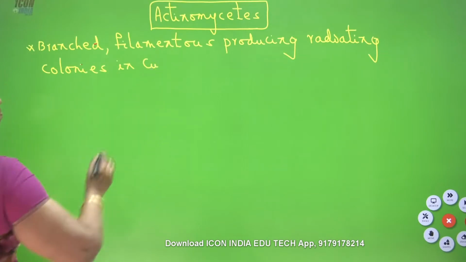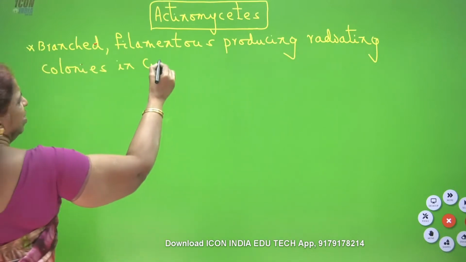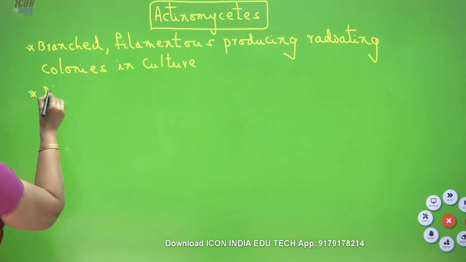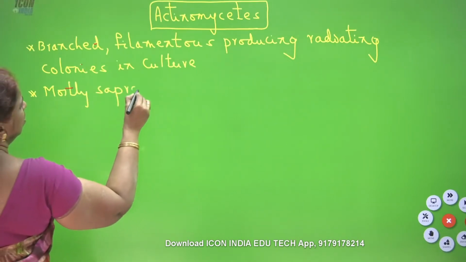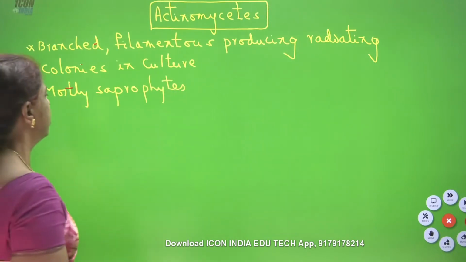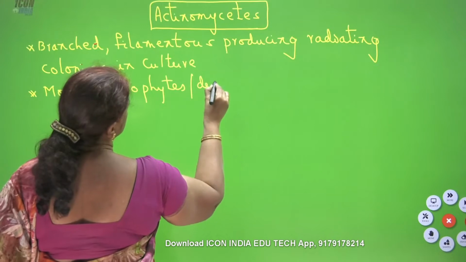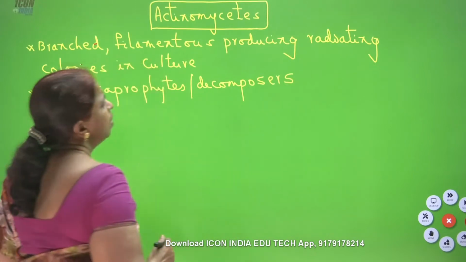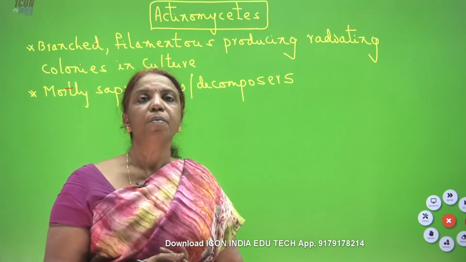Which kingdom of Monera produces radiating colonies? The radiating colonies are actinomycetes. The next point: here they are mostly saprophytic and decomposers. Mostly saprophytes and decomposers, but some are parasites.